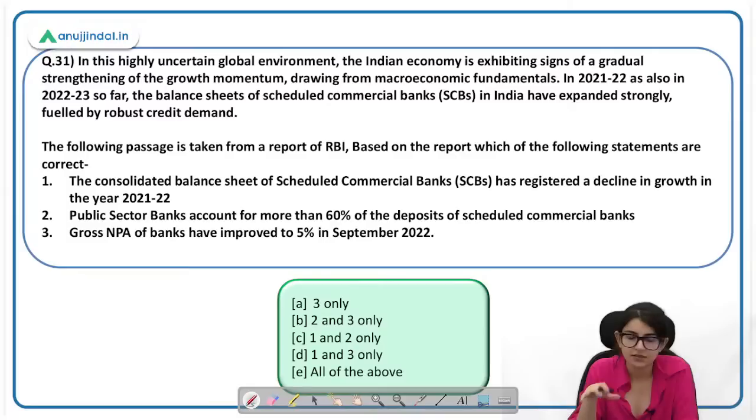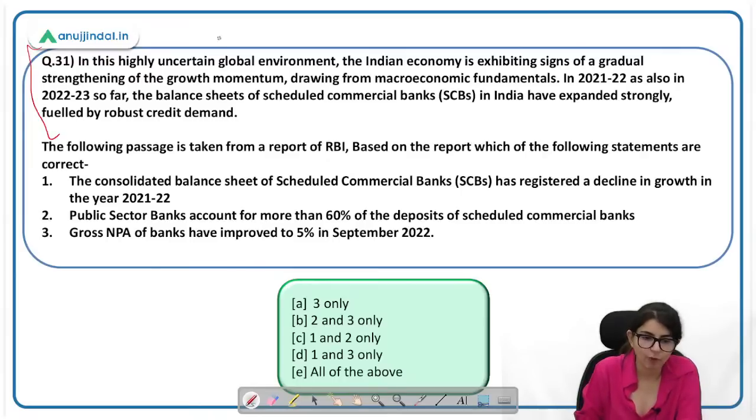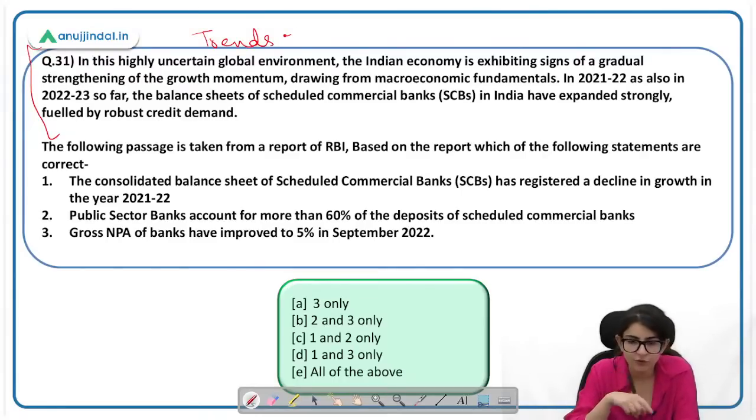In this highly uncertain global environment, the Indian economy is exhibiting signs of gradual strengthening of the global growth momentum. This is a statement from the report of trends and analysis of the banking sector. January में release हुई थी. You have to tell me the correct statement with regard to this. So these kind of questions are generally asked in phase 2 and not in phase 1. You have to read the statement or the paragraph that is given to you, and you have to identify which is going to be the correct statement. Let's look at the statement.